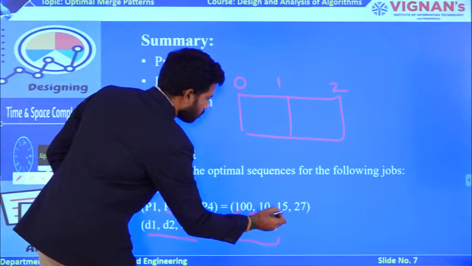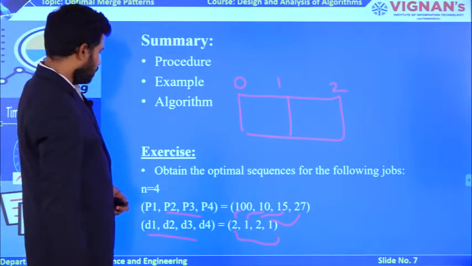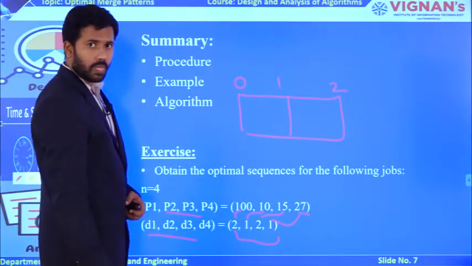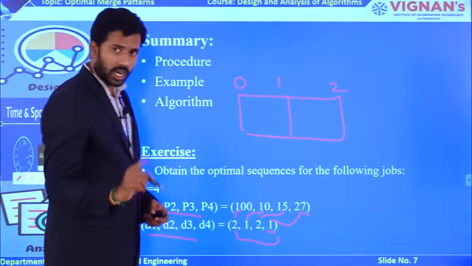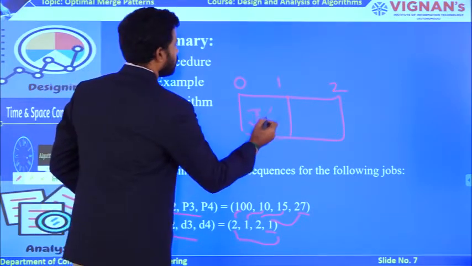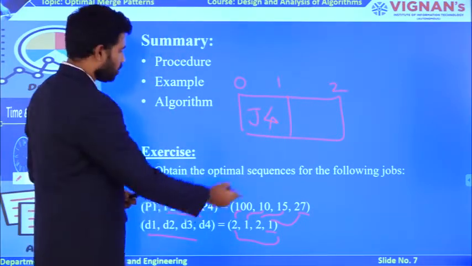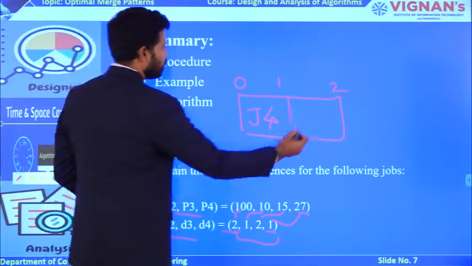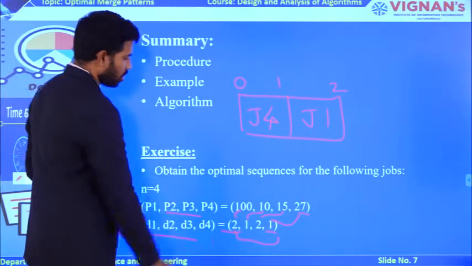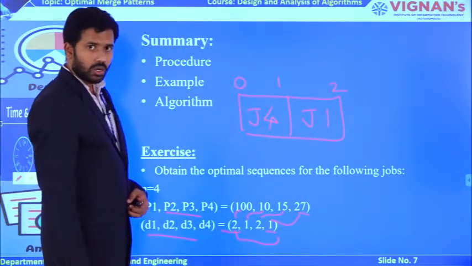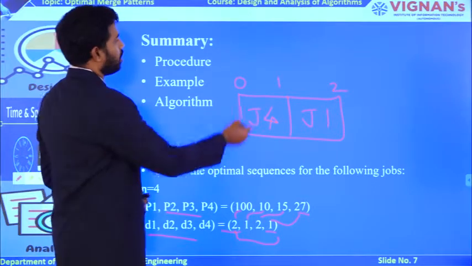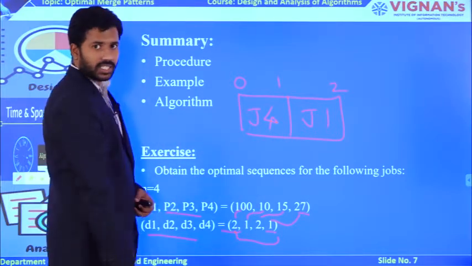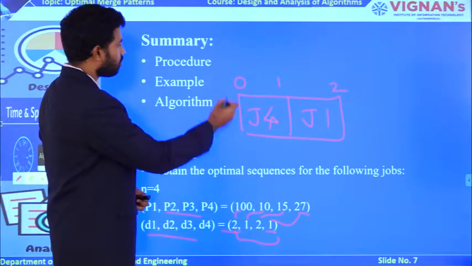Now, is it possible to load J4 as the first job? What is the deadline of J4? 1 only. So I am loading J4 as the first job because its deadline is only 1. Now for the second job, I am loading J1 for execution, because the deadline of J1 is 2. We can place J1 in the first interval or the second interval, but it is not possible to load J4 in the second interval, because the deadline of J4 is 1.